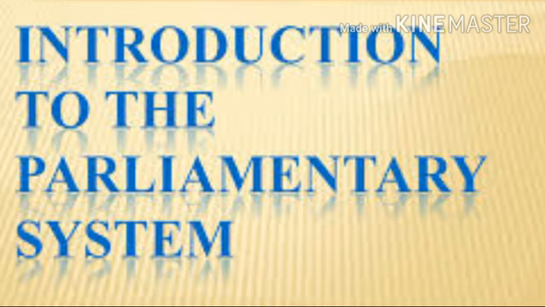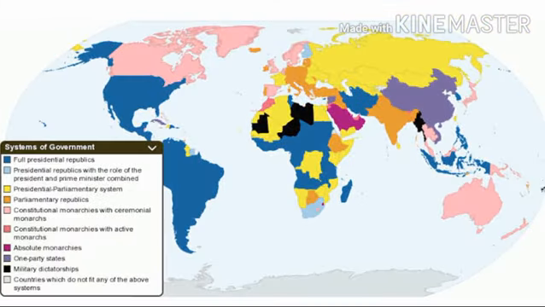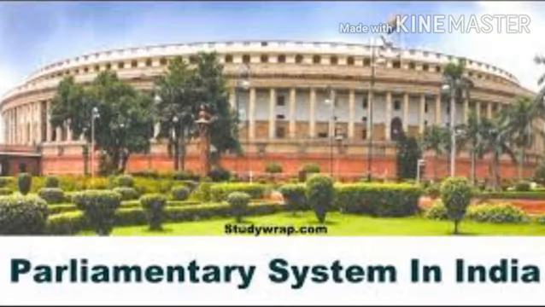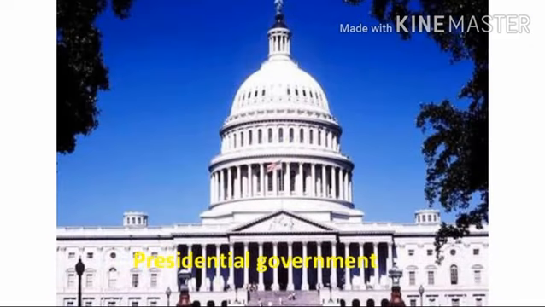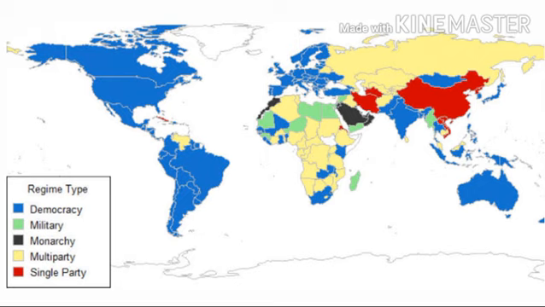Before starting our lecture, students, let me tell you, every country has a different form of government. If you are going to talk about India, then India has accepted the parliamentary system of government. If you are going to talk about USA, then they have accepted the presidential system of government. So every country has a different form of government.